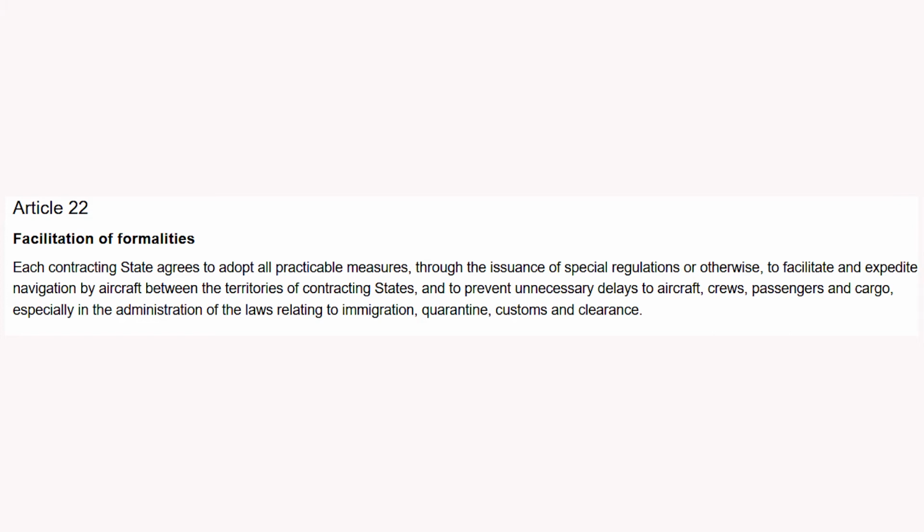Article 22. Facilitation of formalities. Each contracting state agrees to adopt all practicable measures, through the issuance of special regulations or otherwise, to facilitate and expedite navigation by aircraft between the territories of contracting states, and to prevent unnecessary delays to aircraft, crews, passengers and cargo, especially in the administration of the laws relating to immigration, quarantine, customs and clearance.